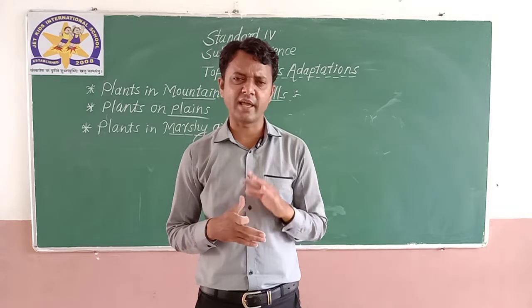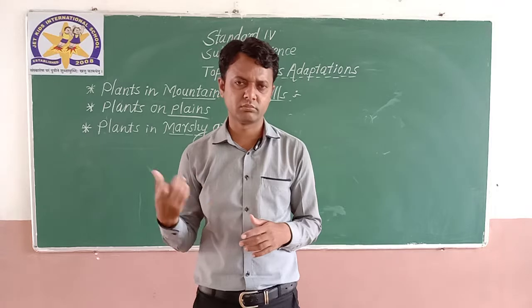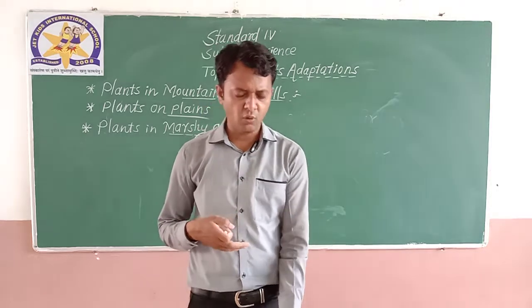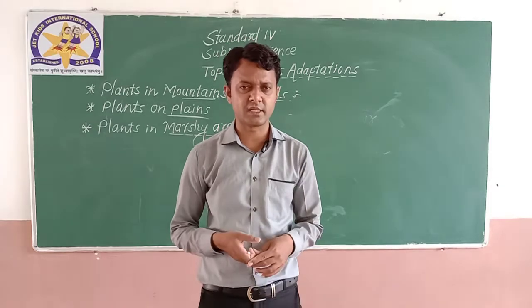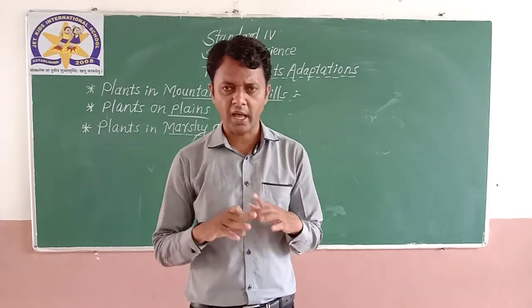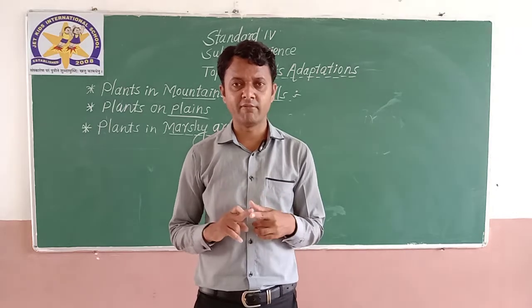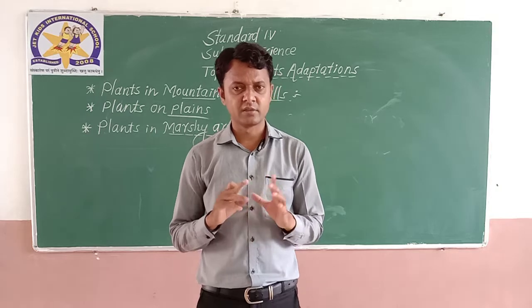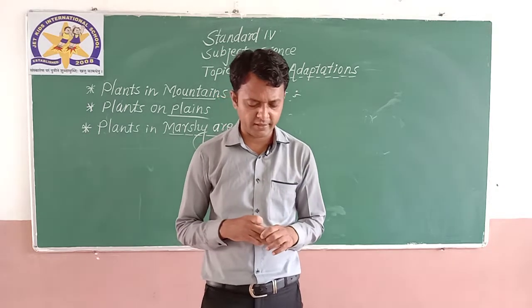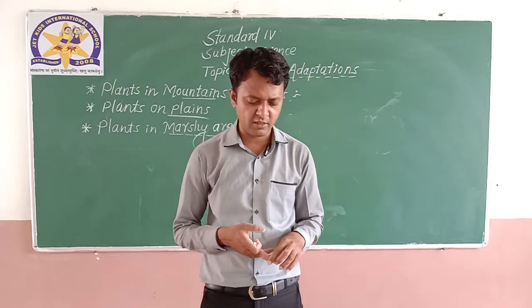Now let us see which are the examples of such kinds of plants and what adaptations they have. First of all, let me tell you what kind of soil is present in marshy areas. Soil will always be wet, as water is there on the surface of the land. So the soil will be sticky and wet, obviously, with water covering the surface of the land.